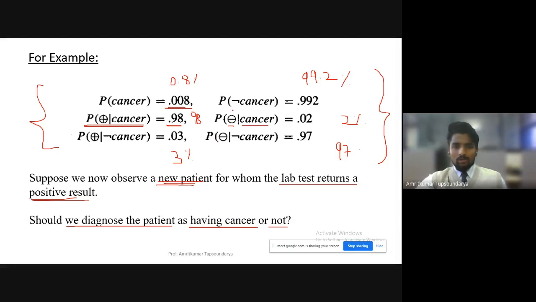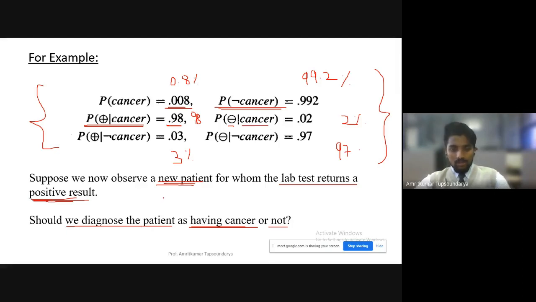And there are 99.2 percent chances in the total population that cancer is not there. So this becomes a little contradictory, and that raises a question whether we should diagnose the patient as having cancer or not. But keeping in mind that our system is, let's say, 98% accurate, and the lab test result has been given as positive, it makes sense to have the patient diagnosed for cancer. So there is a high chance that the patient who has tested positive has cancer.